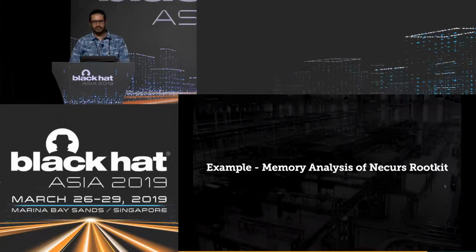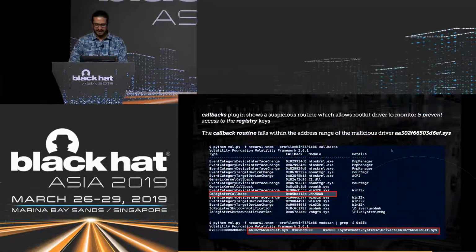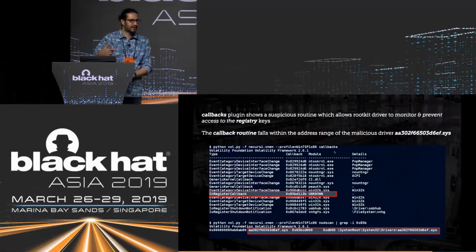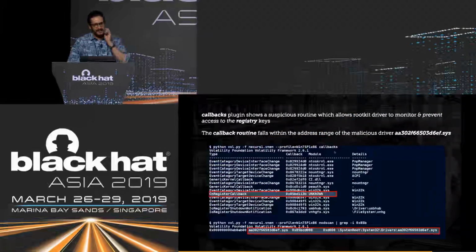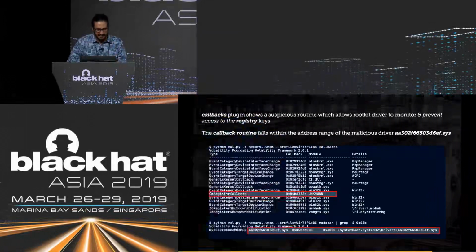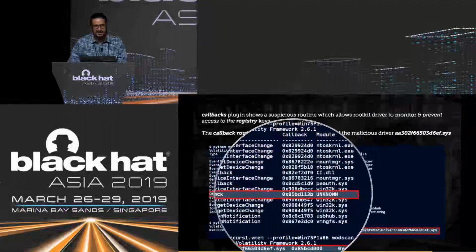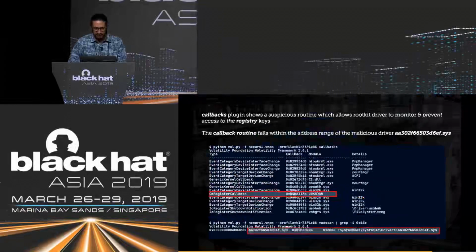Let's look at an example of Necurs rootkit, and let's start from the kernel mode and try to identify the user mode component. The best place to start is the callbacks. Remember, a rootkit can set callbacks to monitor system events, right? Look for any suspicious callback. In this case, notice this rootkit is monitoring the registry operations, and the callback routine is pointing to this address, 85BD, and the module is unknown.